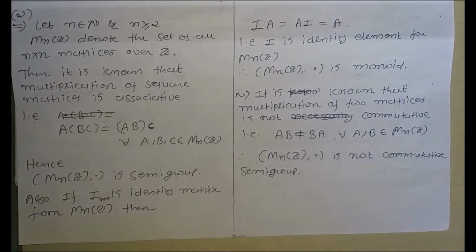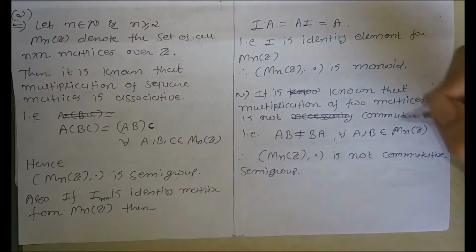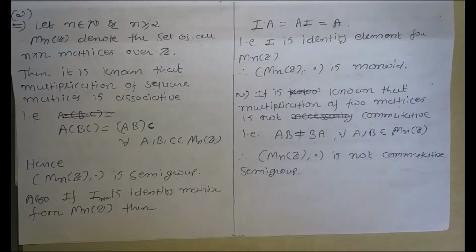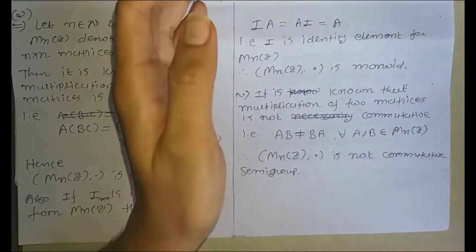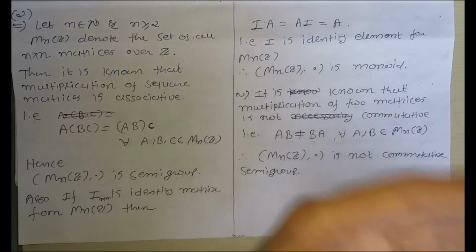Now we see that this semigroup is not commutative, since it is known that multiplication of two matrices is not commutative. If we consider two different matrices, the multiplication of these two matrices is not commutative.